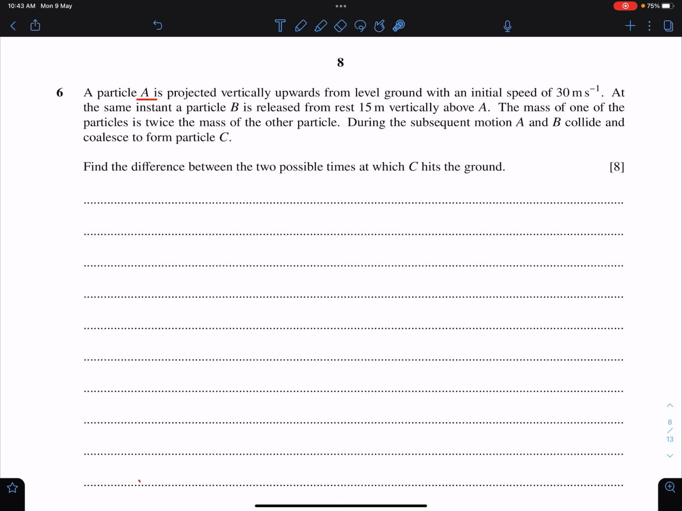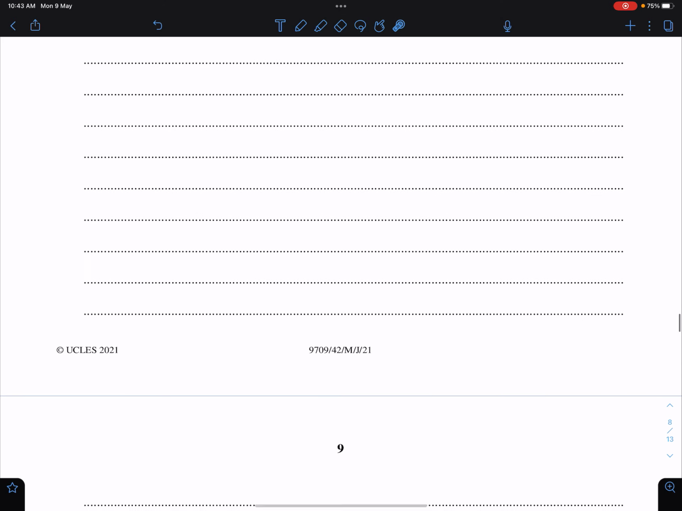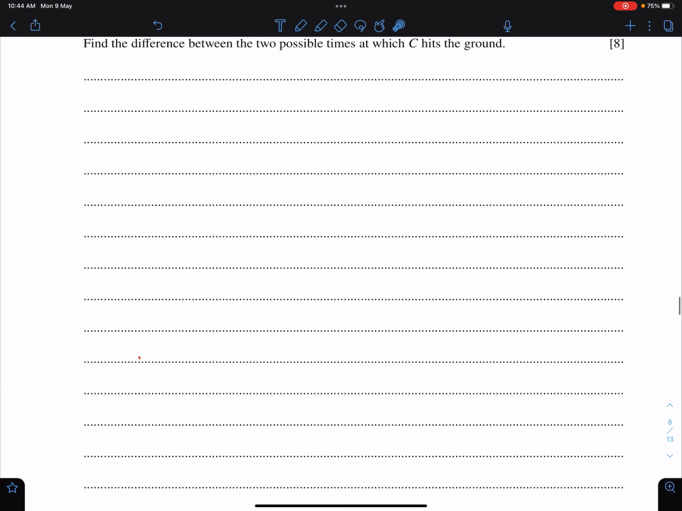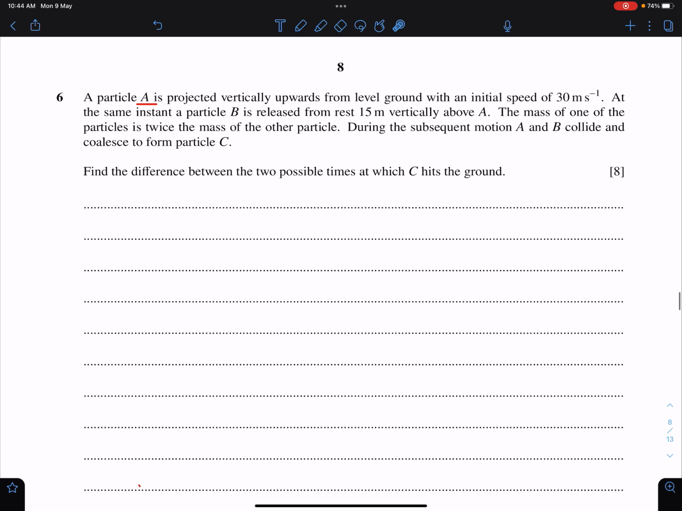In this lecture, I will solve question 6 of June 21, paper 42. This question is of momentum. A particle A is projected vertically upwards from level ground with an initial speed of 30 meter per second. This is the velocity of projection of particle A. At the same instant, a particle B is released from rest. Rest means its initial speed is 0.